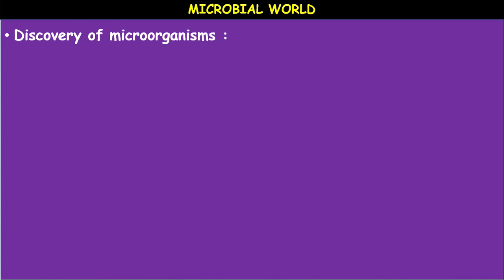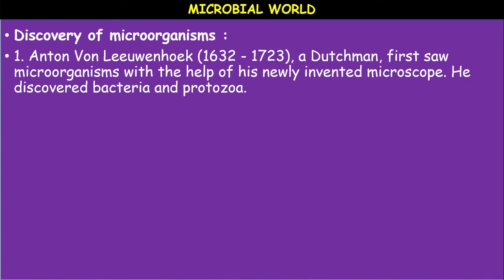Next, discovery of microorganisms. This is a very important part of the lesson. Who discovered the microorganisms? Several scientists adopted different methods.